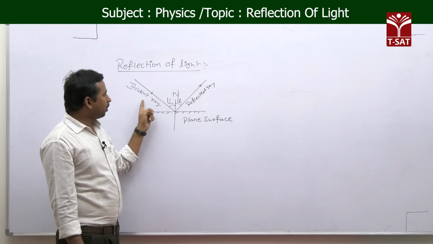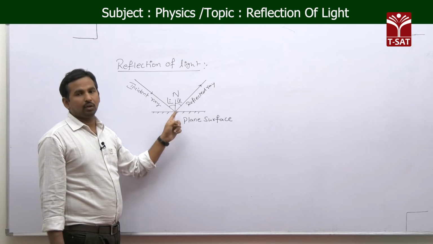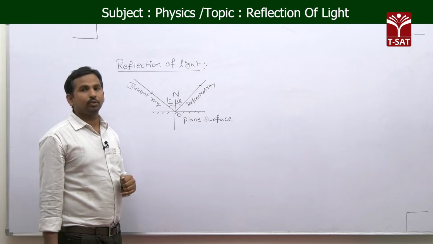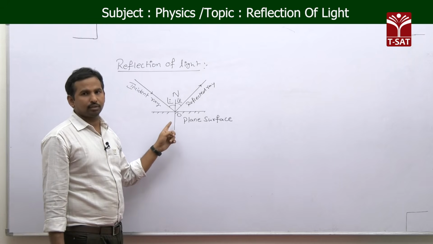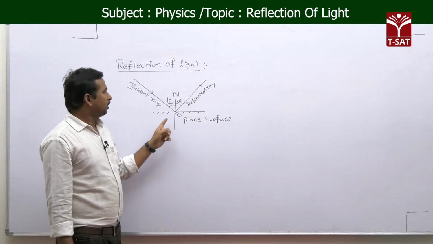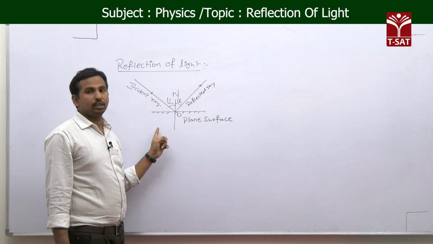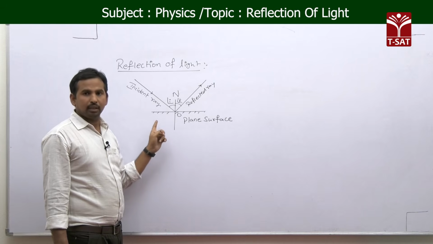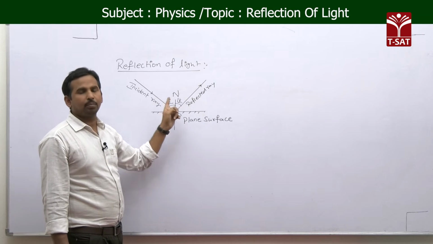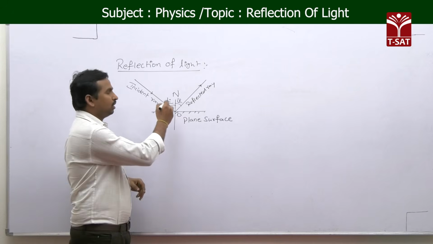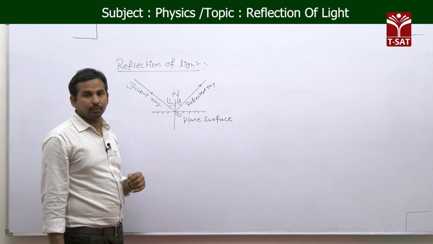And the point where the light ray is incident on the surface, that point we call the point of incidence, O. Okay, and the line which is taken perpendicular to the surface, that line we call the normal.